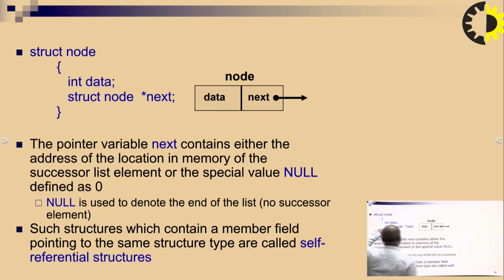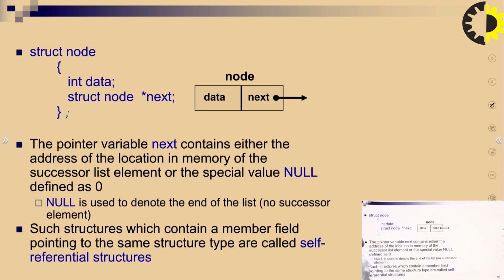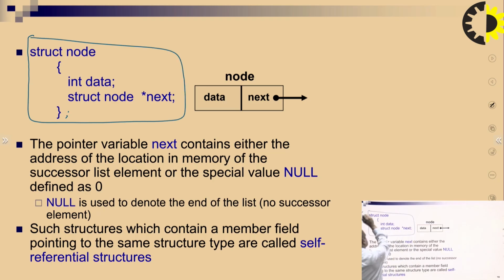Struct node, integer data, struct node star next. What does this represent? This represents a particular node. This is also known as a self-referential structure. This whole code is representing a node that is called a self-referential structure. In this case we are representing a data element, and next is the pointer element to the next element.